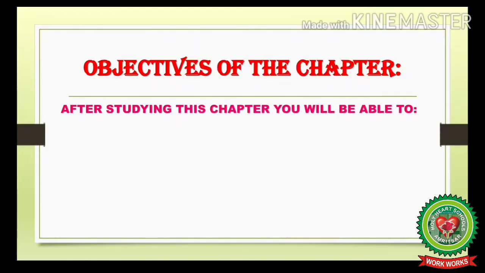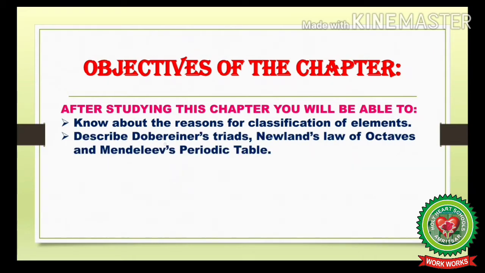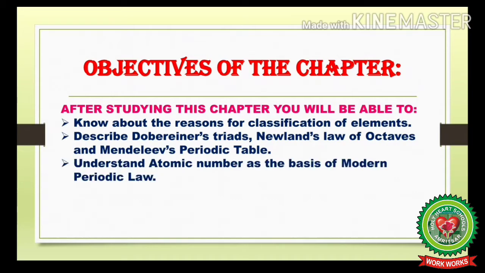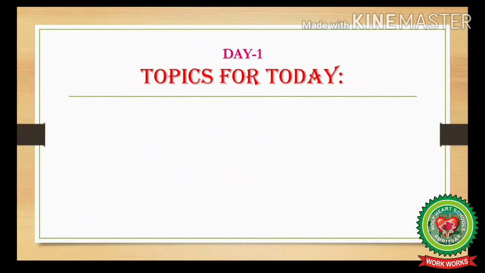After studying this chapter, you will be able to know about the reasons for classification of elements, describe Dobereiner's triads, Newland's law of octaves and Mendeleev's periodic table, understand atomic number as the basis of modern periodic law, and explain the modern periodic table, its salient features and general trends in the modern periodic table.